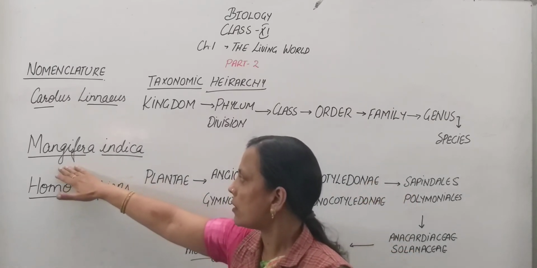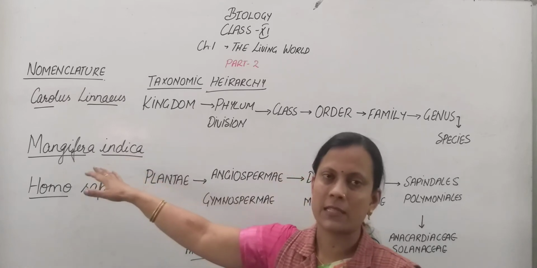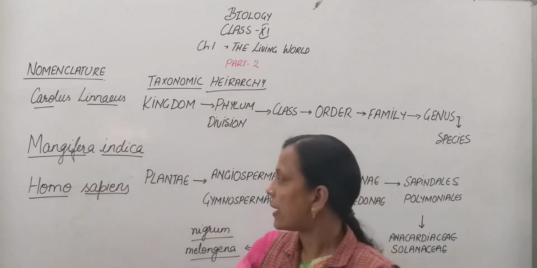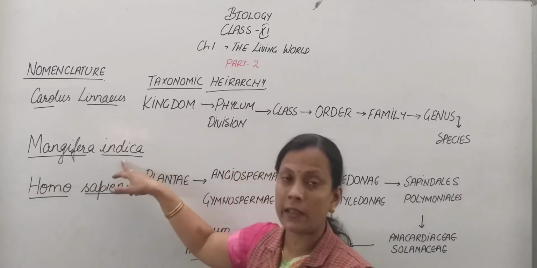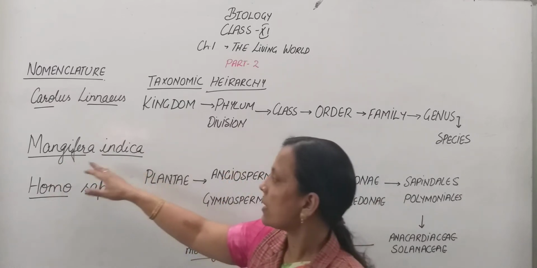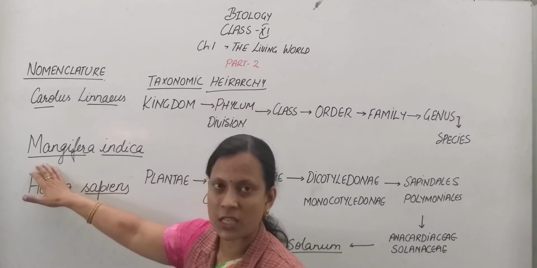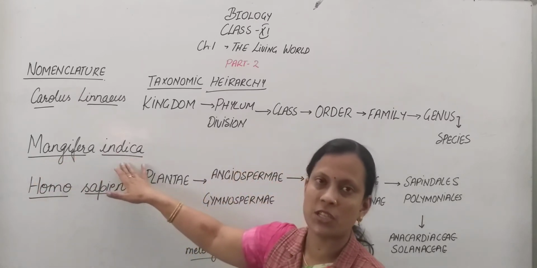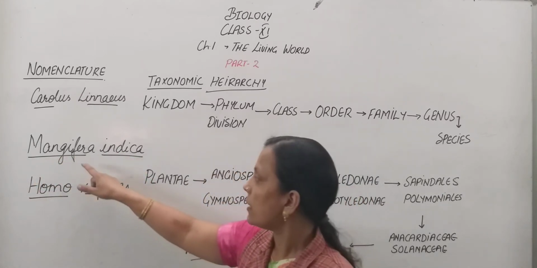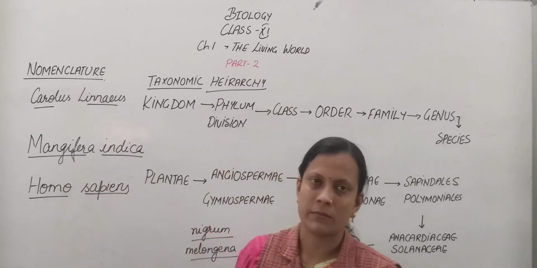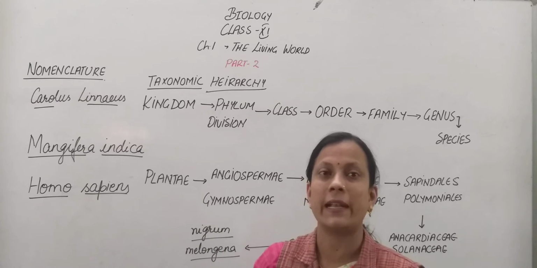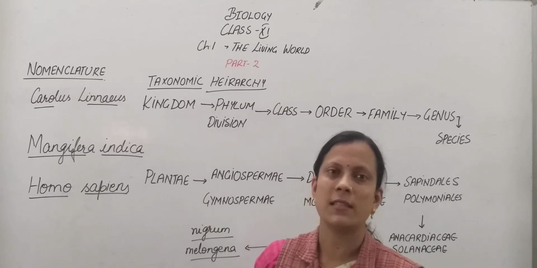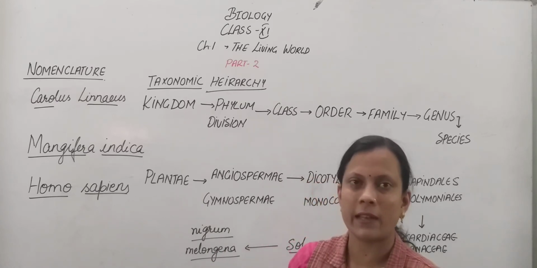For example, Mangifera indica is the scientific name of mango. As you can see, it has two parts, Mangifera and indica. The rule says the first part is the genus and the second part is the species. Secondly, the name should be Latinized, that is, in the Latin language. Why is it so? Because Latin is considered a dead language. There are no changes in this language, so the names are taken in Latin.